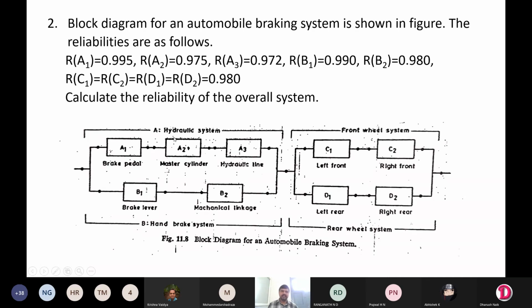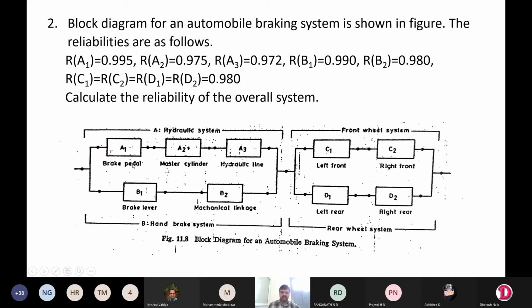First I am finding the reliability of the entire hydraulic system, that means A1, A2, A3. The reason we are considering A1, A2, A3 separately is that they have different values. Here you can observe A1 is 0.995, whereas A2 is 0.975 and A3 is 0.972, and these are different components.